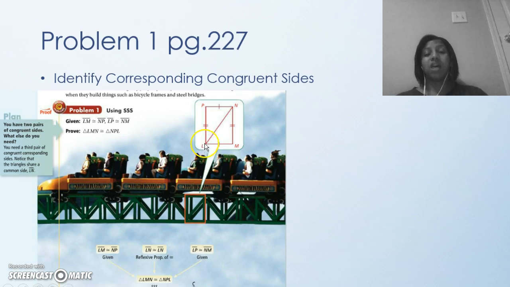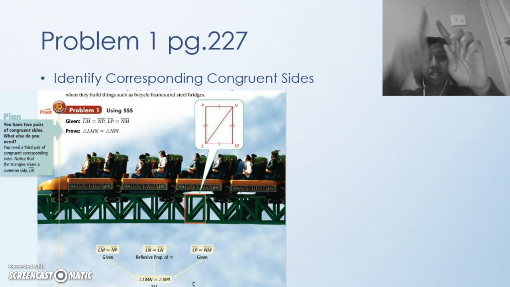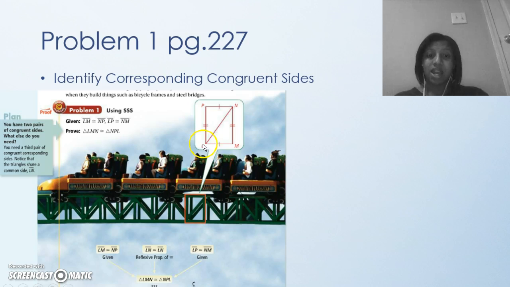And then you have this line right here. Remember, that's the property I told you guys to look up in the last video. That is the reflexive property. If you have those two triangles and you put them together, they both still have that side. So LN is a side for both of those triangles. Since it's the same line, LN is congruent to LN by the reflexive property. And since they're all congruent, we can prove that's three sides.